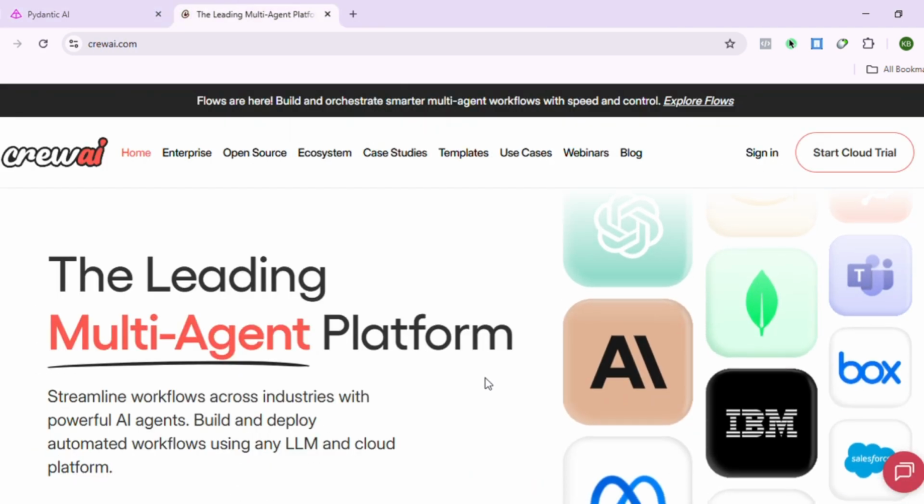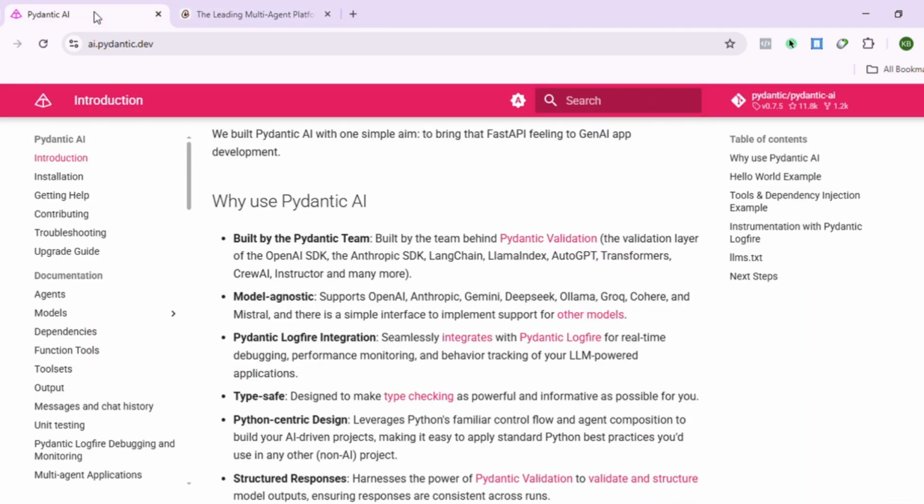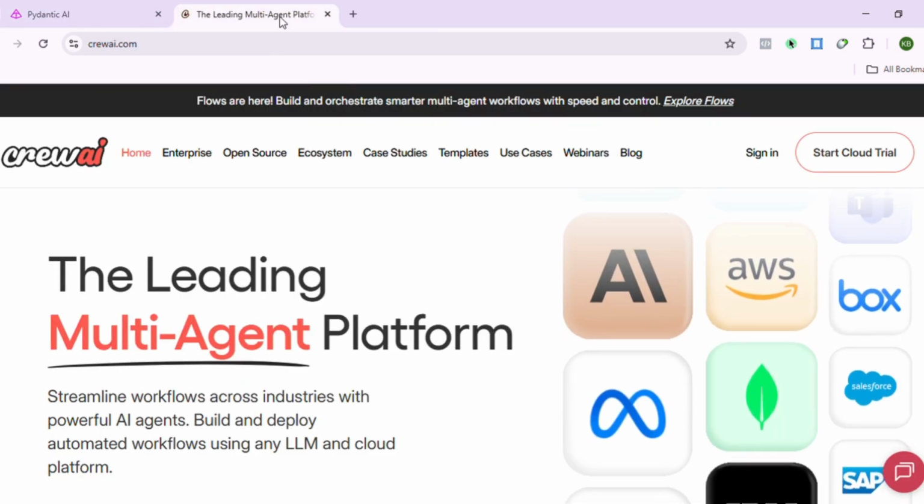At the end of the day, both platforms shine in their own lane. Pydantic is your go-to for simplicity and reliability. CrewAI is your best for collaboration and scale.